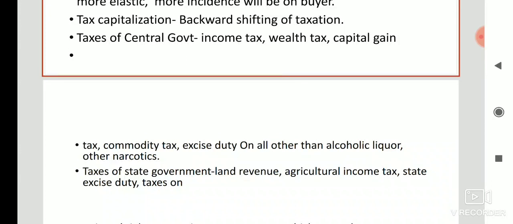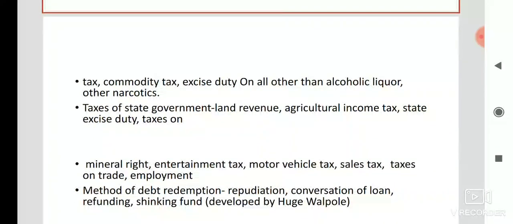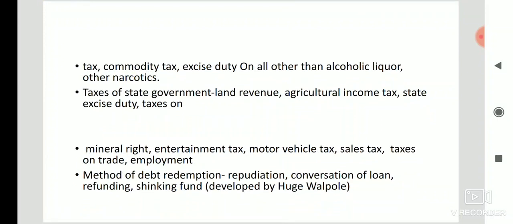And taxes of the state governments are land revenue, agricultural income tax, state excise duty, taxes on mineral rights, entertainment tax, motor vehicle tax, sales tax, taxes on trade and employment, etc. These are state government taxes.